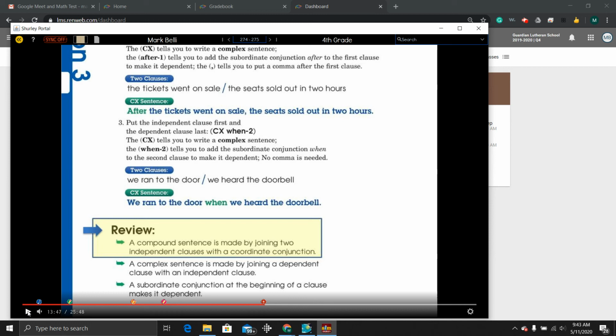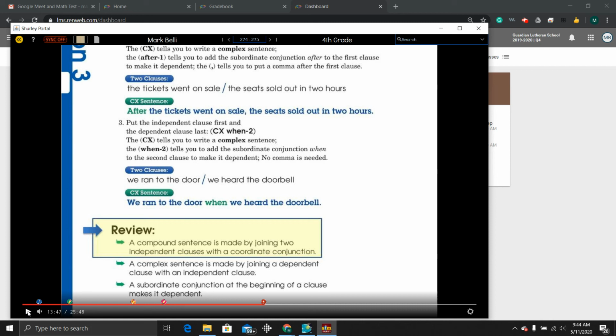Okay, so this information about subordinate or dependent clauses, it's all information that is brand new to you. I'm guessing at least that you didn't cover that last year in 3rd grade. This is kind of like a preview to a movie that they're going to be showing in the theaters.